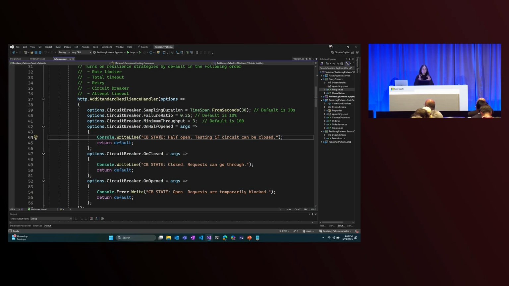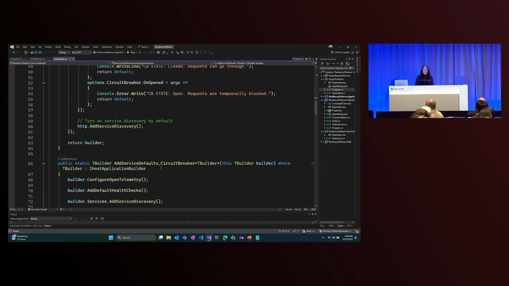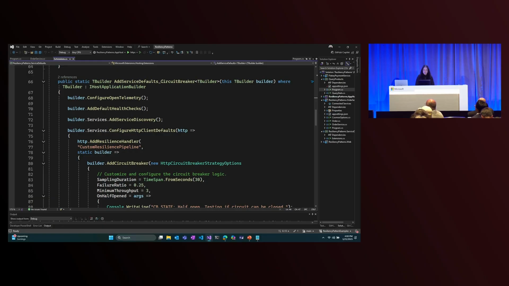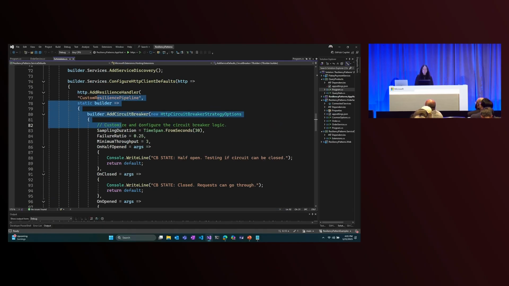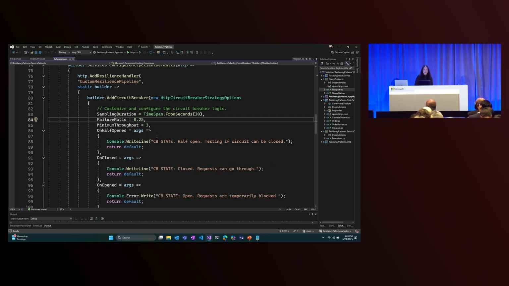However, with this standard resilience handler and all of these resilience strategies, it's difficult to make a demo that highlights circuit breaker. So I'm actually going to use a separate function that I defined, which creates a custom resilience pipeline that only has the circuit breaker in effect. So this is the policy that we're going to be using today. Let me start running this application, and we can see how the circuit breaker helps to avoid overwhelming our flaky payment service with failed requests.